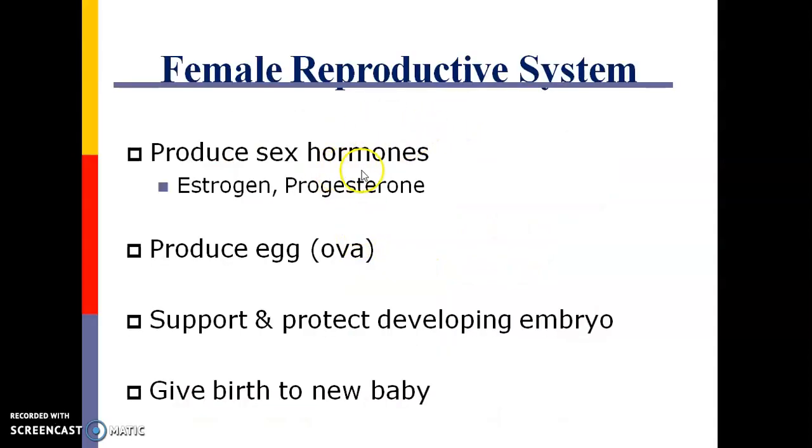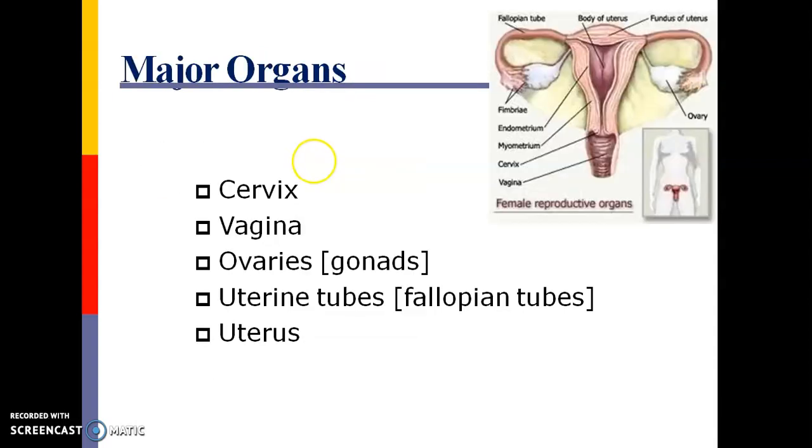Female reproductive systems generally produce hormones like estrogen and progesterone, produce the eggs, that is called ova, support and protect the developing embryo, and give birth to the new baby. These are some functions of our female reproductive system.